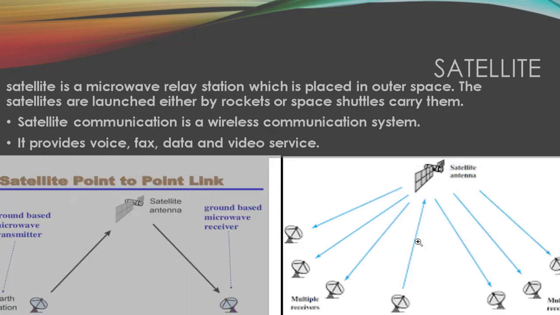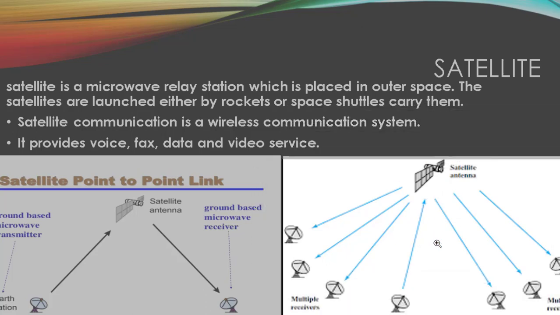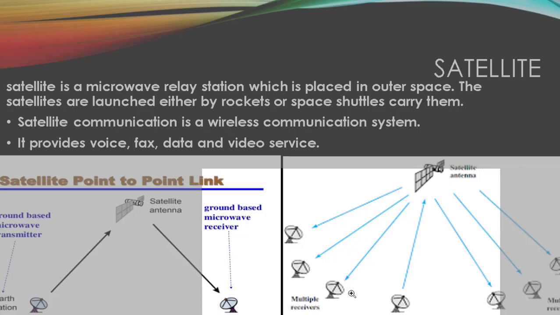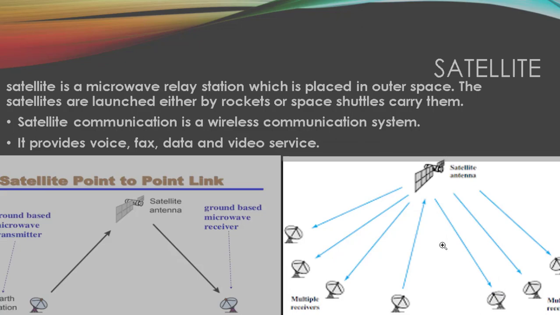On the other side you have another diagram, where there will be a transmitter transmitting the data to the satellite, and the satellite will receive the data and transmit it to multiple receivers. As you can see here, there are multiple receivers on this side and on the other side also. All these receivers will be receiving the data in the form of microwave. So this is a broadcast link. The first one is the point to point link and the second one is a broadcast link.